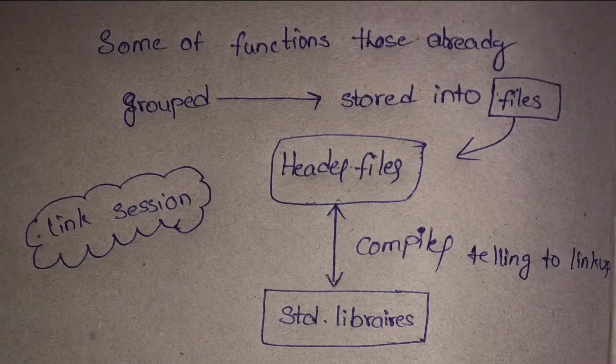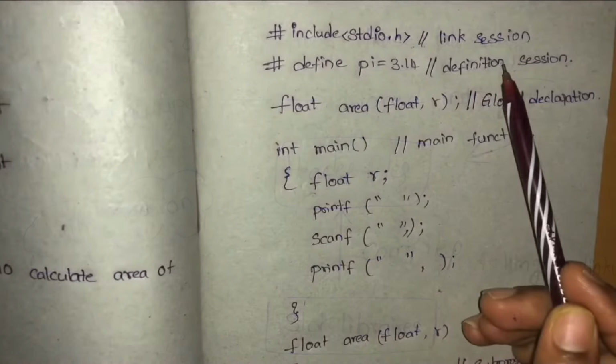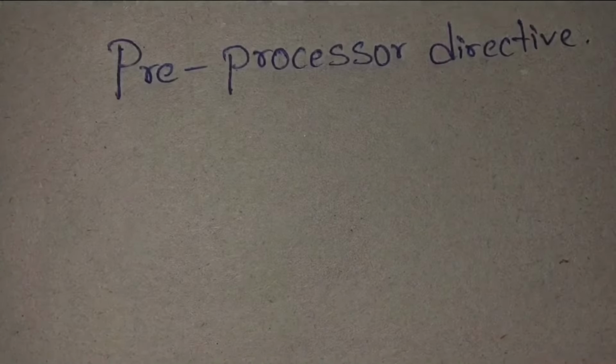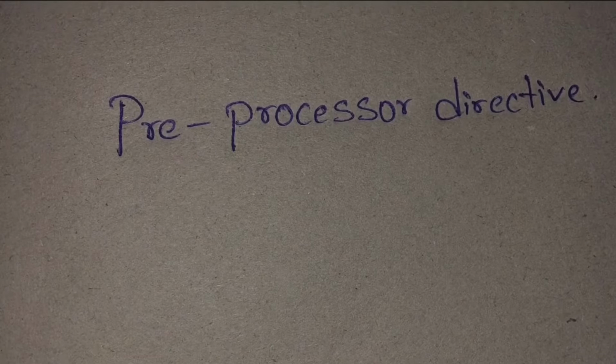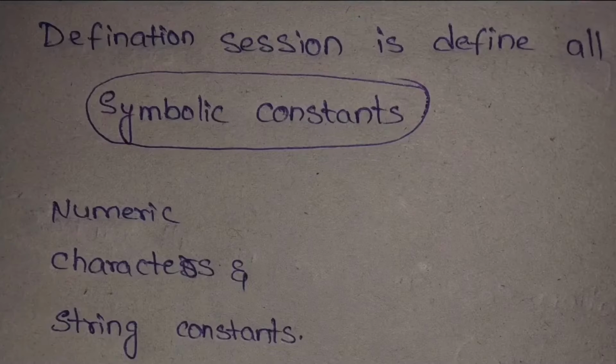Here header files are nothing but some functions which are grouped and stored in different files. I am repeating once again guys, header files are nothing but some functions which are already grouped and stored into different files. Those files are nothing but header files, okay? Remember one thing guys, this section is also called the pre-processor directive, okay?